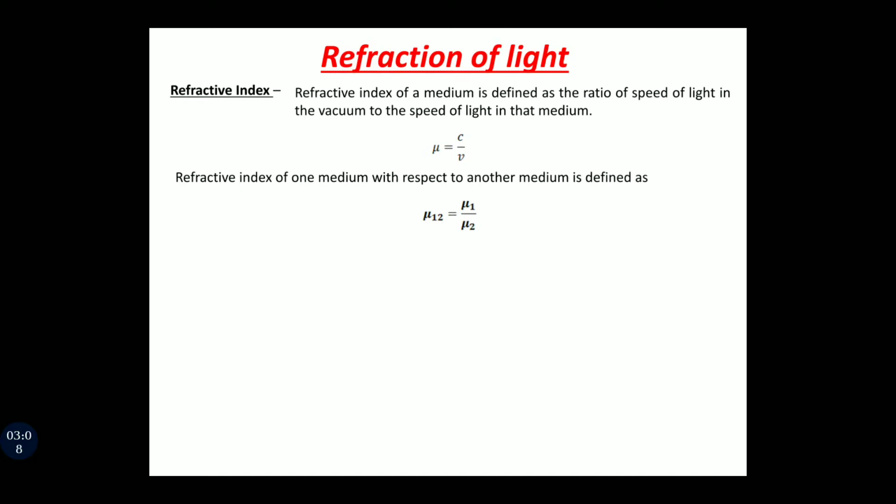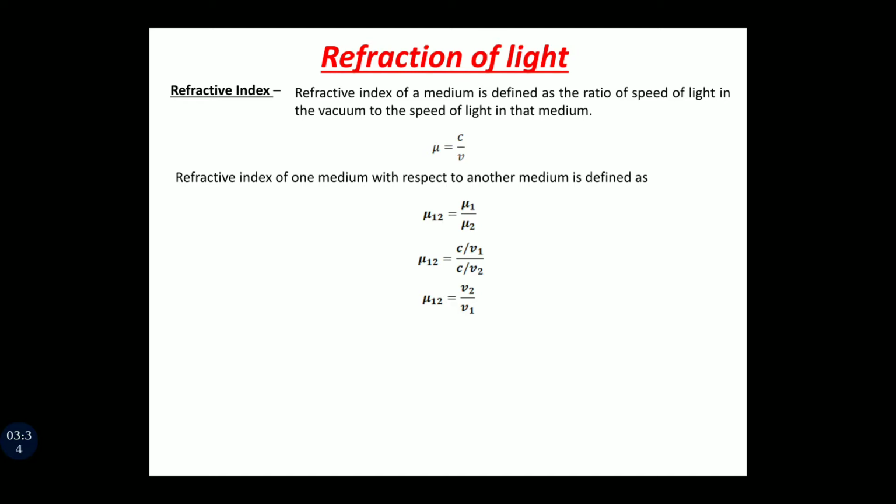Now in place of mu1 we can write C upon v1, and in place of mu2 we can write C upon v2. C and C will be cancelled out, and v1 and v2 are there. So when we write it in the correct manner, we have mu12 is equal to v2 upon v1. v2 is speed of light in the second medium and v1 is speed of light in the first medium.